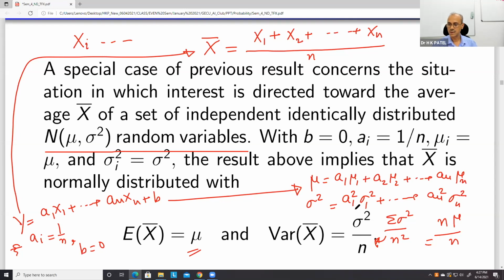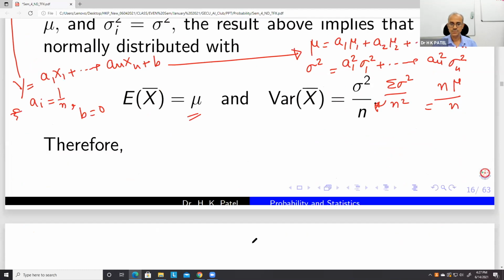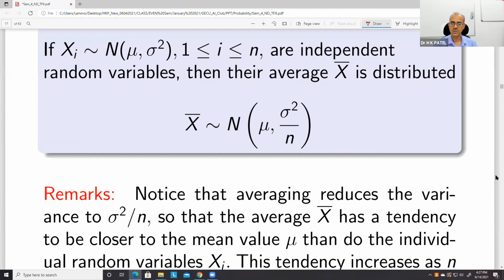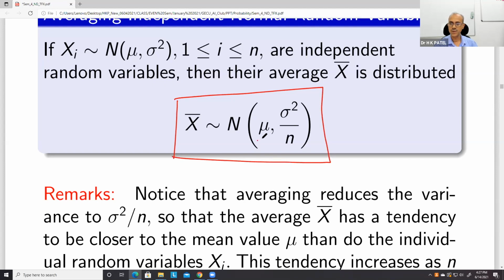Its actual value is sigma square by n. So x bar is then a normal distribution having mean mu and variance sigma square by n.